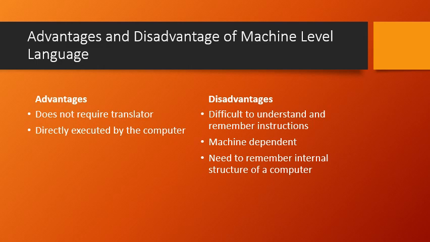You are going to study these two computer architectures in detail in computer fundamentals. During that time, you will come to know it. As of now, understand that each computer has its own structure or architecture. Since the architectures are different, the code we write is going to be different on different types of architecture.